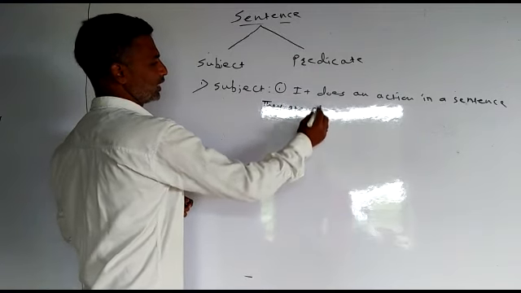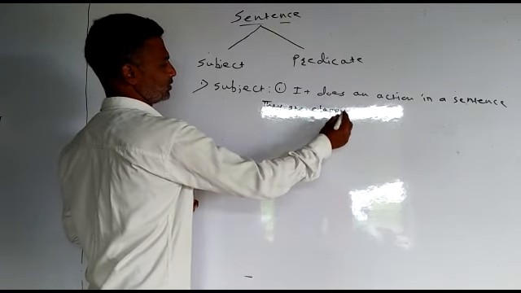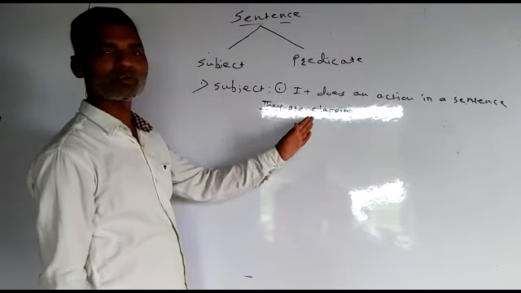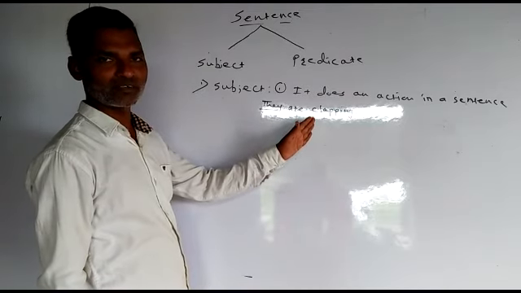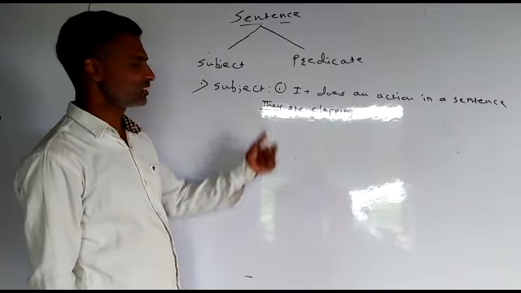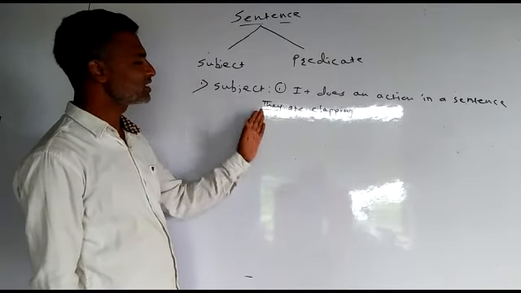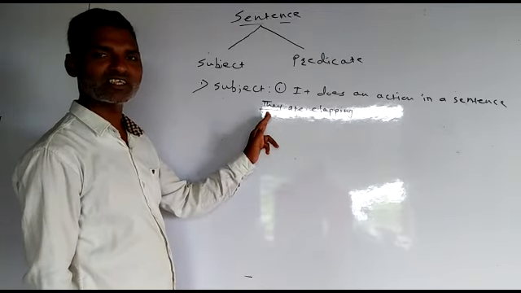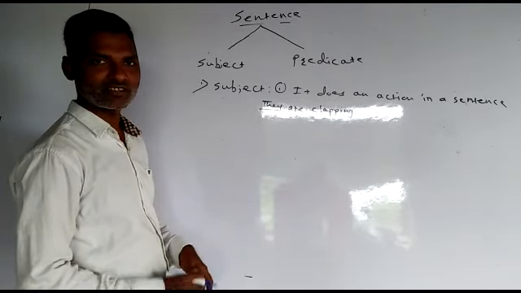For example, they are clapping. So subject is this because the action of clapping is being done here. So subject is this. Who does the work of clapping? They. And that is why this "they" is a subject, because subject does an action in a sentence.